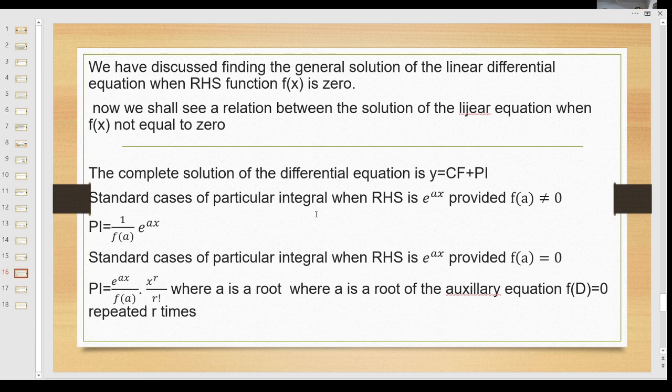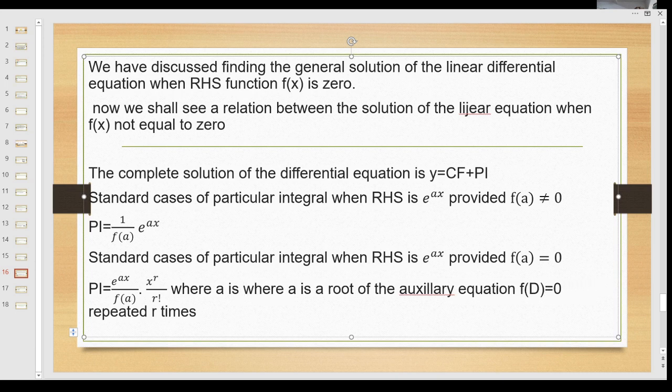It is a standard case of particular integral when the RHS is e power ax. Provided f of a is not equal to 0, the particular integral is 1 by f of a into e power ax. Another standard case of the particular integral is when the RHS is e power ax and f of a is equal to 0. Then the particular integral is e power ax divided by f of a into x to the power of r divided by r factorial, where a is a root of the auxiliary equation.